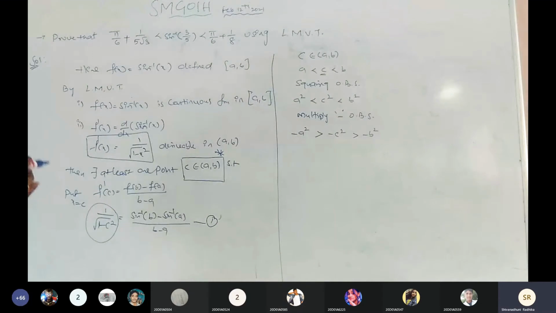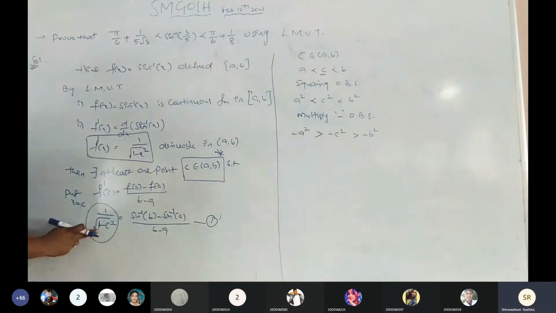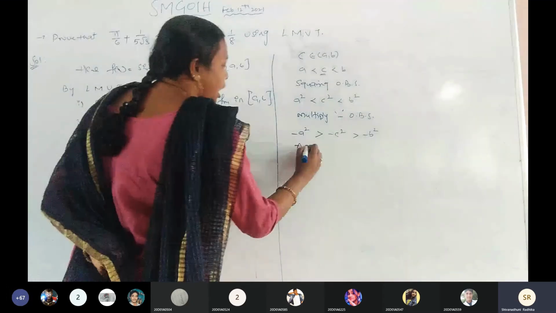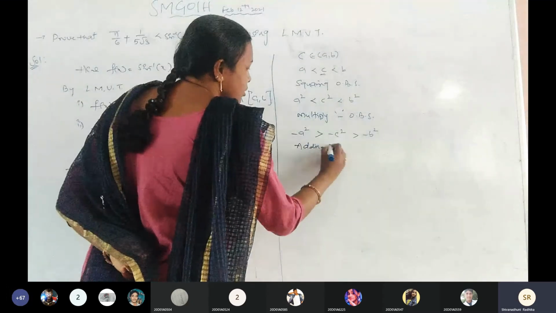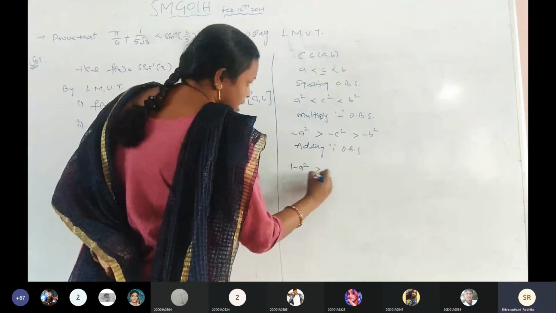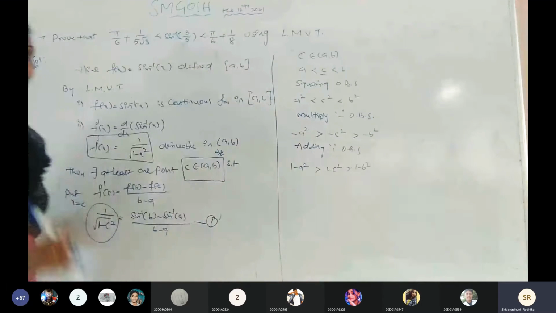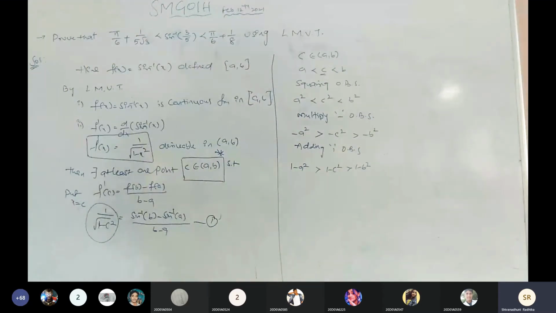No, ma'am. Okay. Next, what is remaining in the denominator? Under root we have 1 minus c square there. Again I am going to add 1 on both sides. So 1 minus a square greater than 1 minus c square greater than 1 minus b square. Adding 1, there is no change in the sign. The inequality stays as it is.